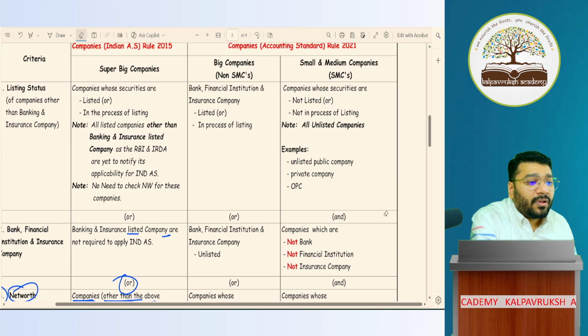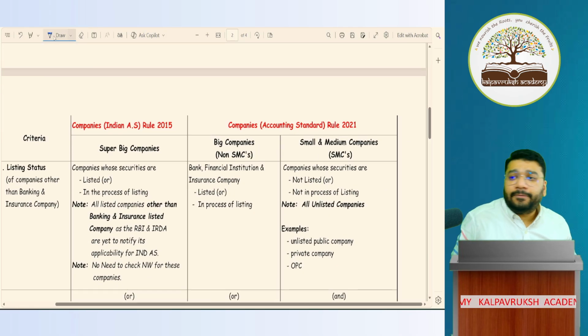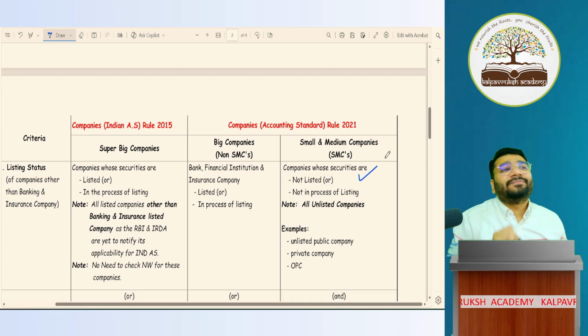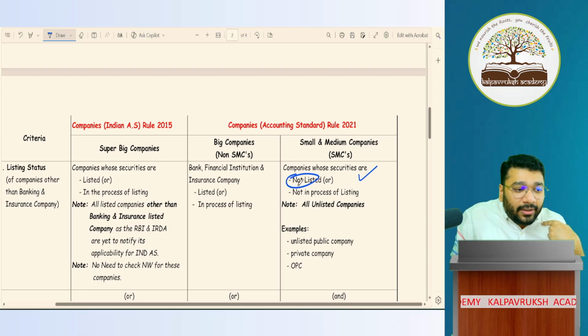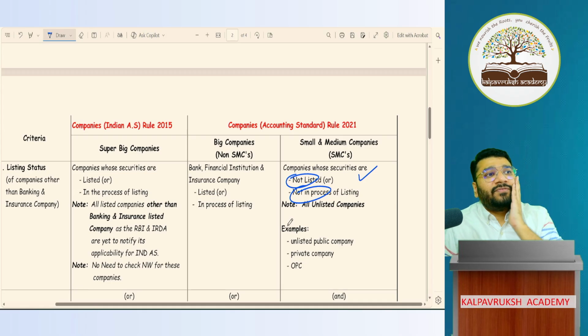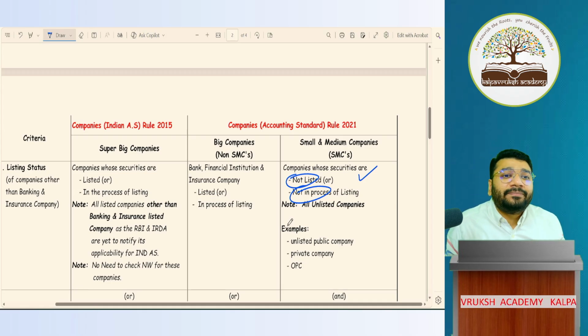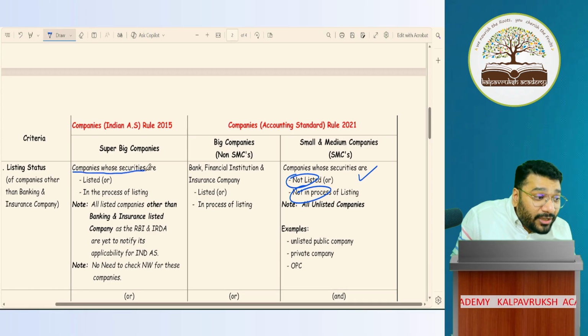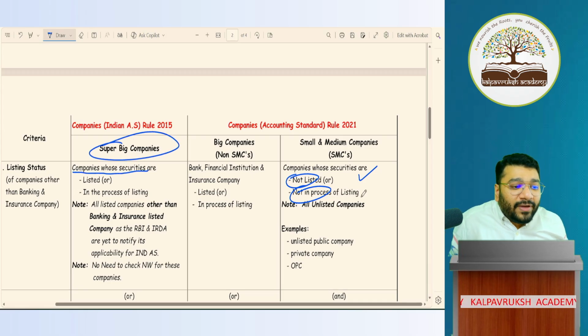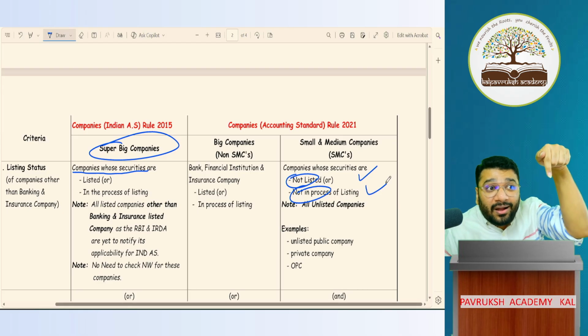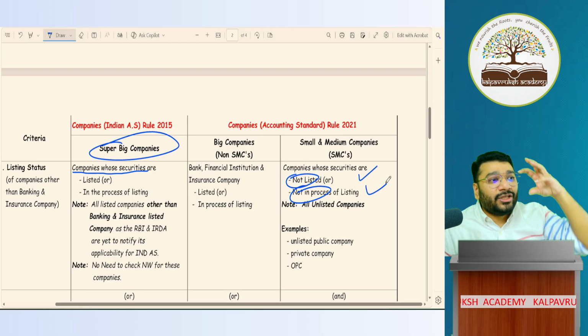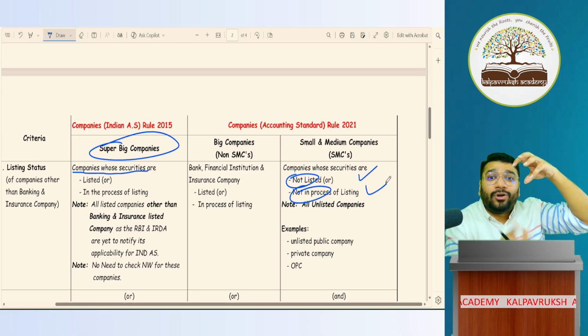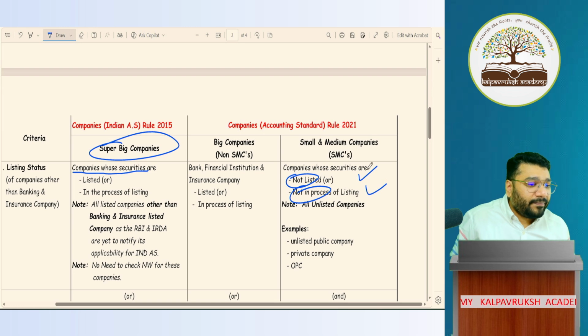Now, Kalpavriksh Academy Limited. I'm telling you, it is listed. Unlisted means small. I'm listed, so the first condition is violated. Who am I, big or super big? Super big, not big, because listed companies will go directly to super big companies. So if your first condition is violated and you're listed, you are a super big company. Non-listed means small company, but I have to check the remaining 4 conditions. Got it? Okay. Next point.